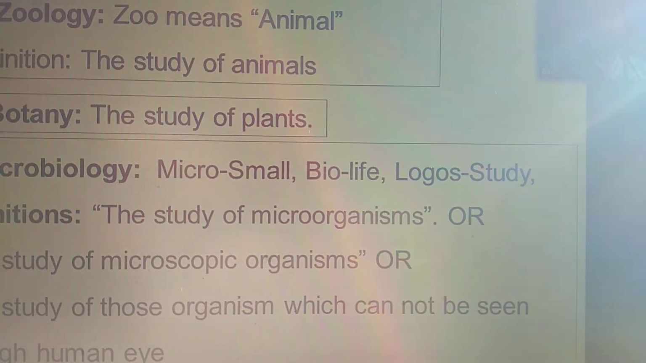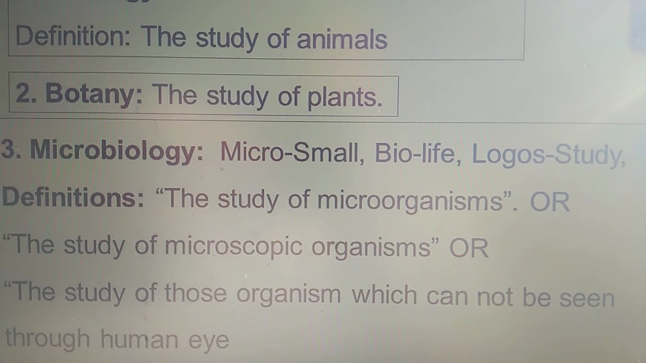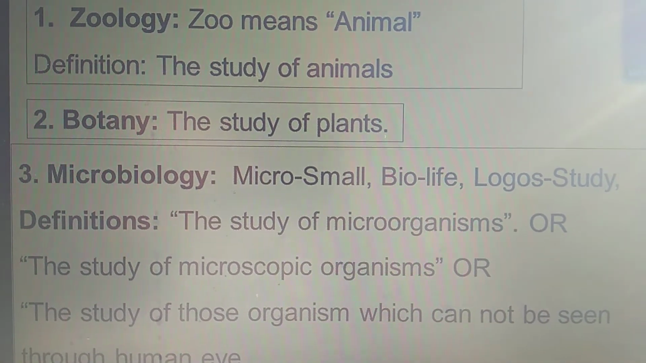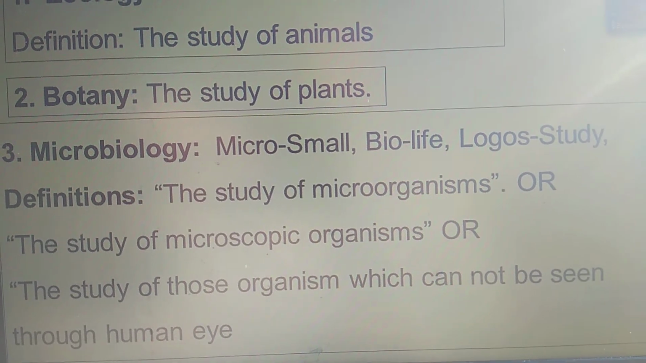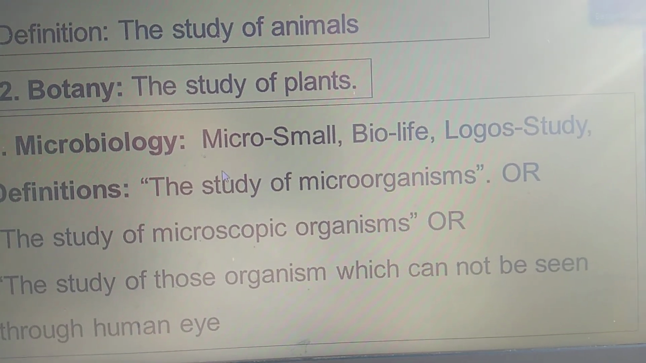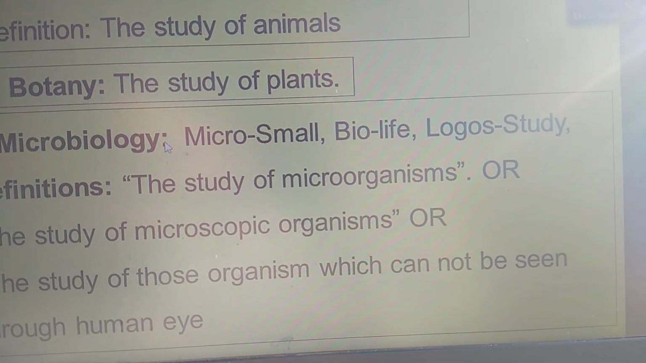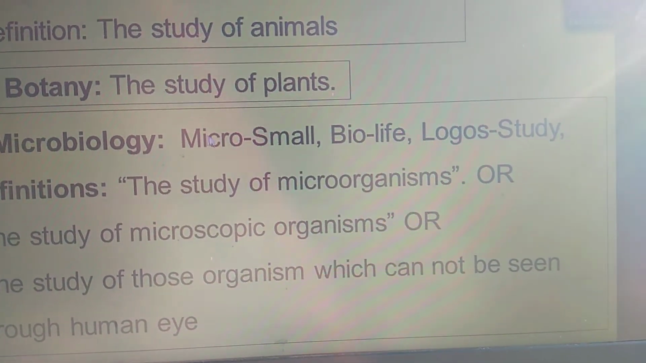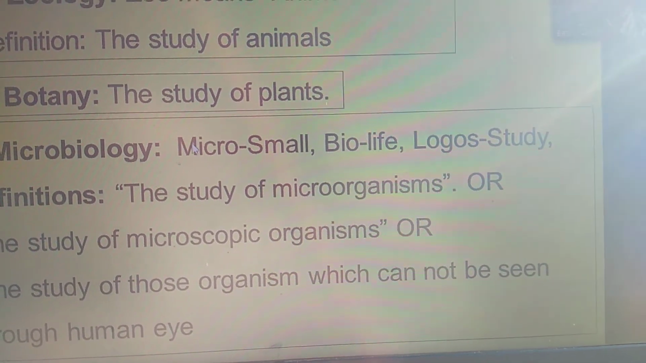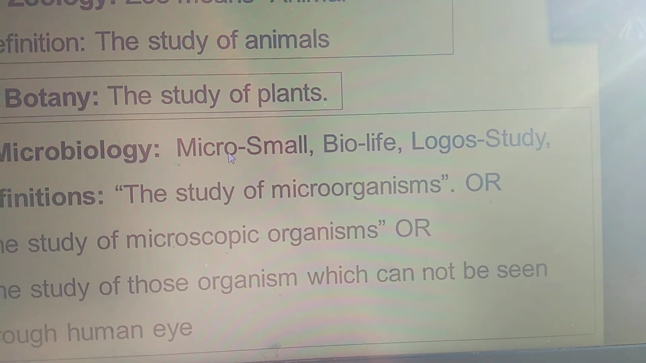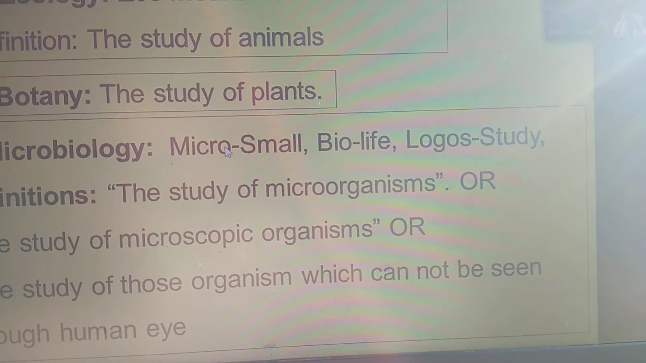Another division of biology is microbiology. Micro means small. Bio means life and logos means study. So micro here means those living organisms which cannot be seen by the naked eye or human eye, and can only be seen with the help of a microscope.